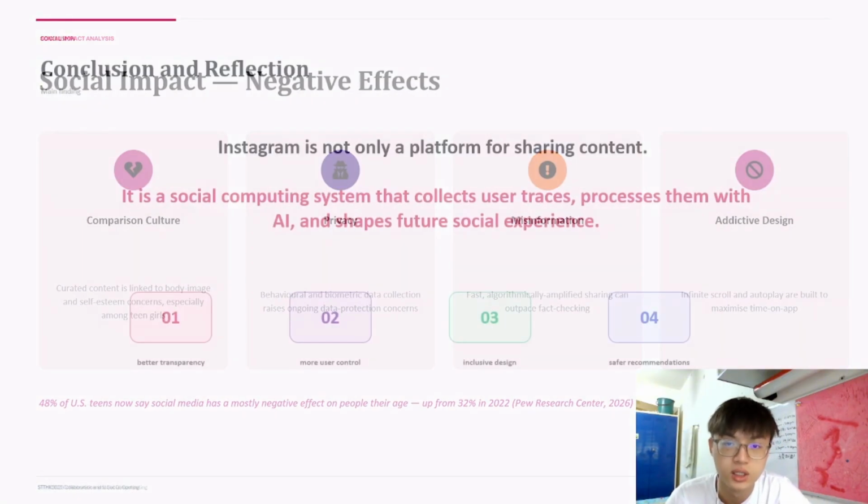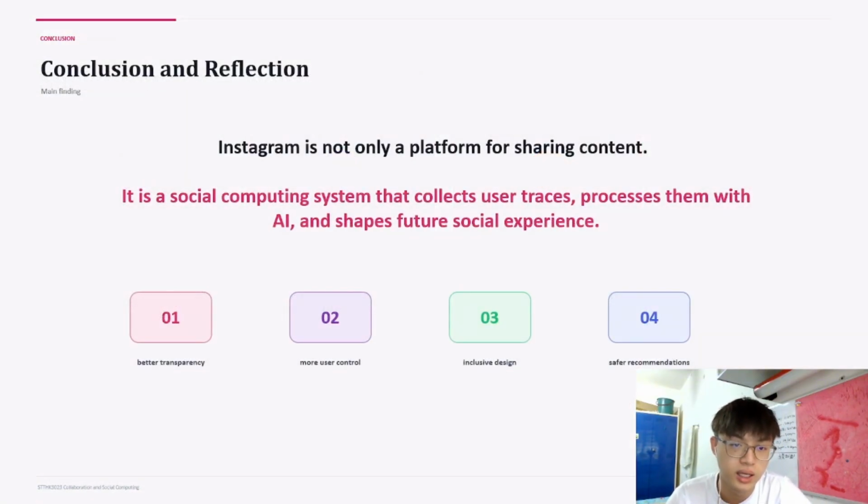2026. So, in conclusion, Instagram is a very strong example of a social computing system. It does not only allow users to share content but also collects user traces, processes them with AI, and shapes your future social experience. Based on my opinion in doing the report and based on the design research, Instagram should improve transparency, user control, inclusive design, and safer recommendation.